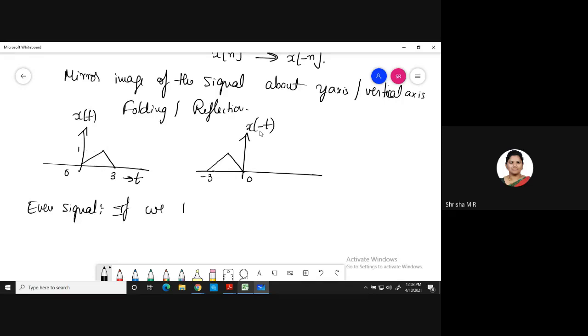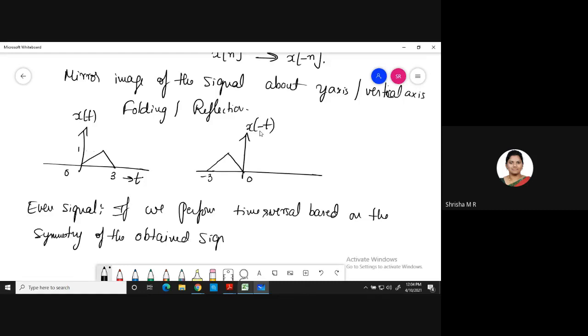So if we perform time reversal based on the symmetry of the obtained signal, if the signal remains the same, then it is called an even signal.